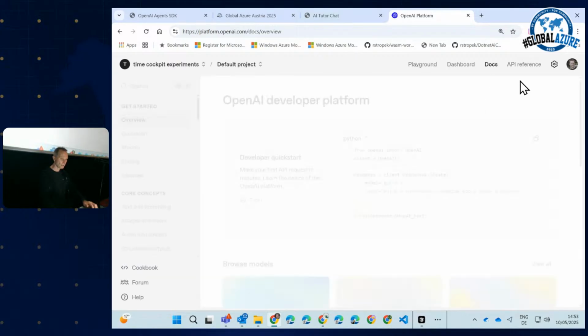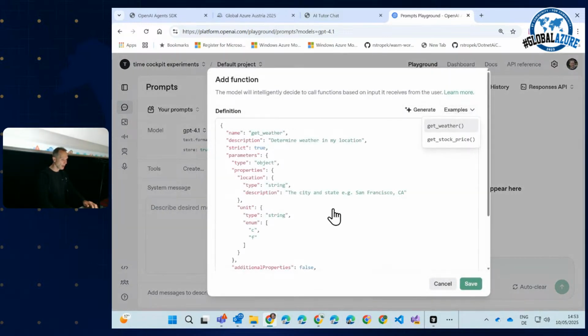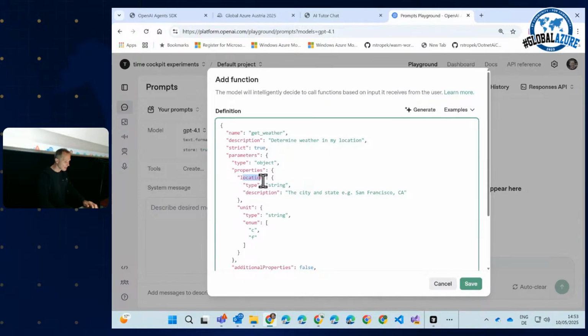Let me go to platform OpenAI. Let's go to the playground. Here you have GPT-4.1, and here I can add tools, as you can see. For instance, I can add a tool which is called Get Weather, and this gets a location, and that's essentially an external tool. We have heard about that in previous sessions. I think in the session of Peter Paul, we have seen something similar, a little bit at least.